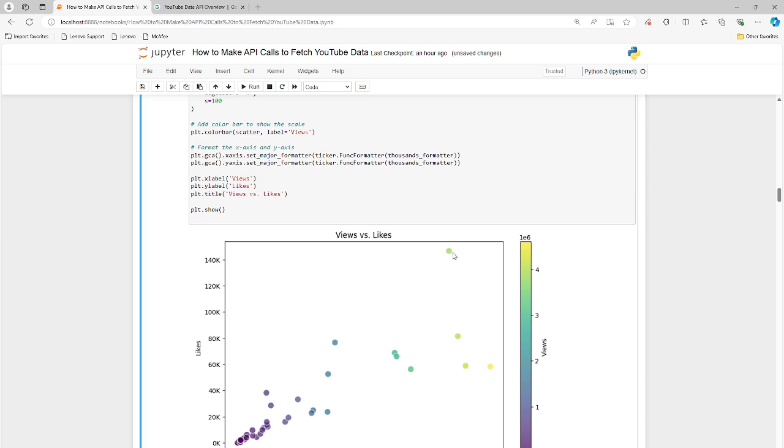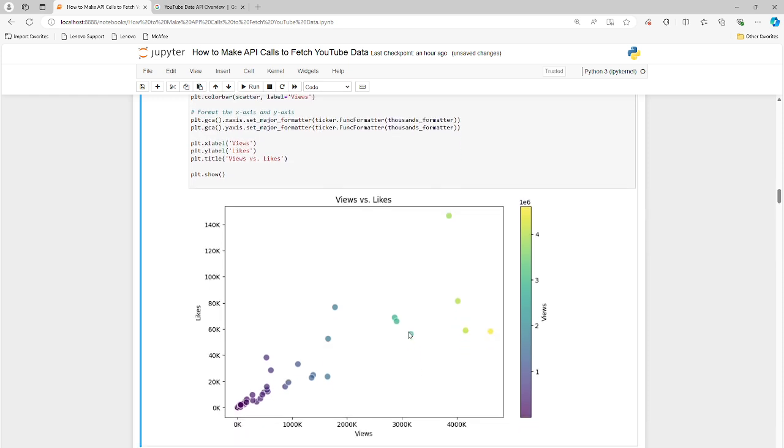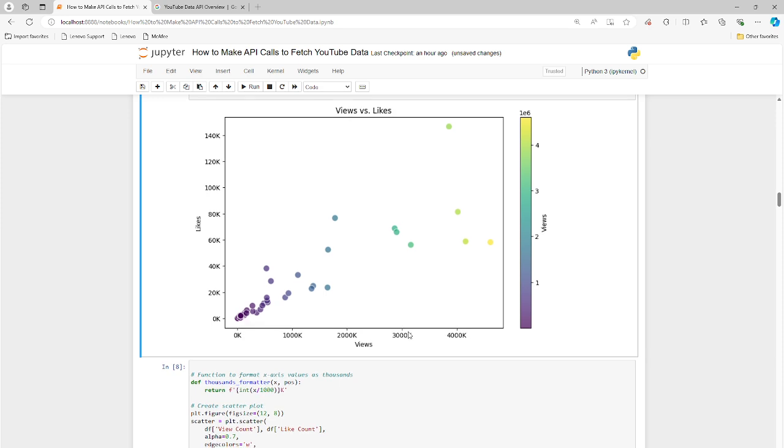If I put my mouse over it, nothing shows up. It's pretty static. Not super useful here, and there's no description. There's no title. So this is just my first pass. I don't think this is going to fly with any kind of stakeholder or client that I'm working with. So I want to get more information about what these data points represent.